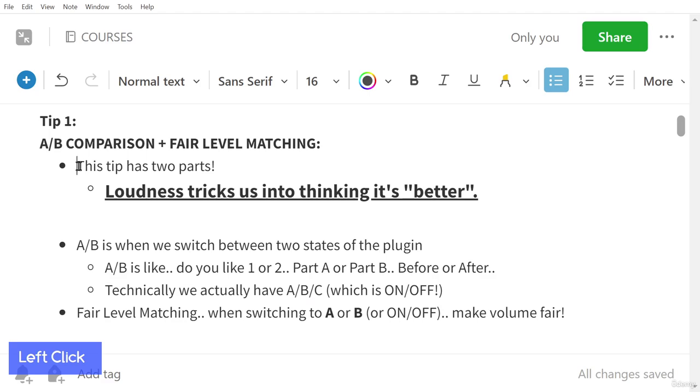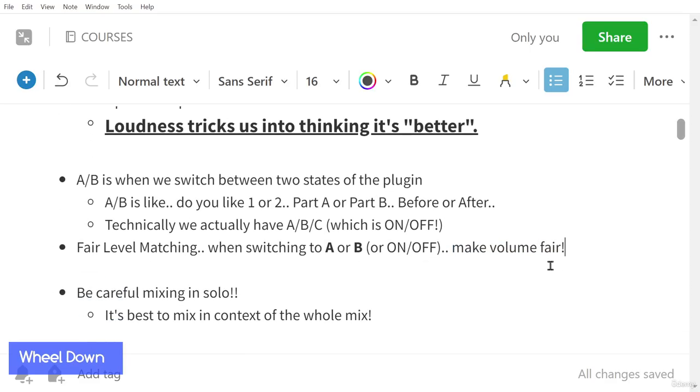Now, I was saying here that this tip has 2 parts, which is fair level matching. Because if something is louder, okay, it tricks us into thinking it sounds better. So when we are switching between A and B, we have to make sure that we are fair level matching. And so what that means is that when we are switching to A, or if we're switching to B, or on and off, because again, that's that C, right? We just want to make sure it's a fair volume, all right?